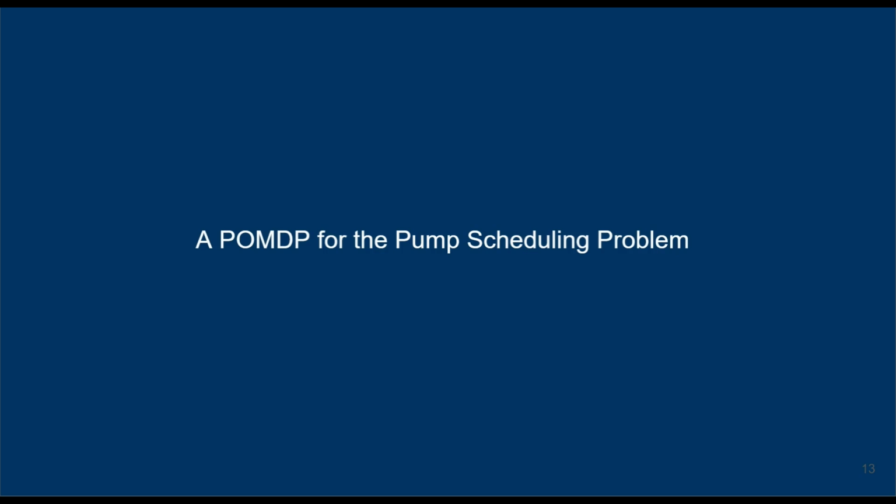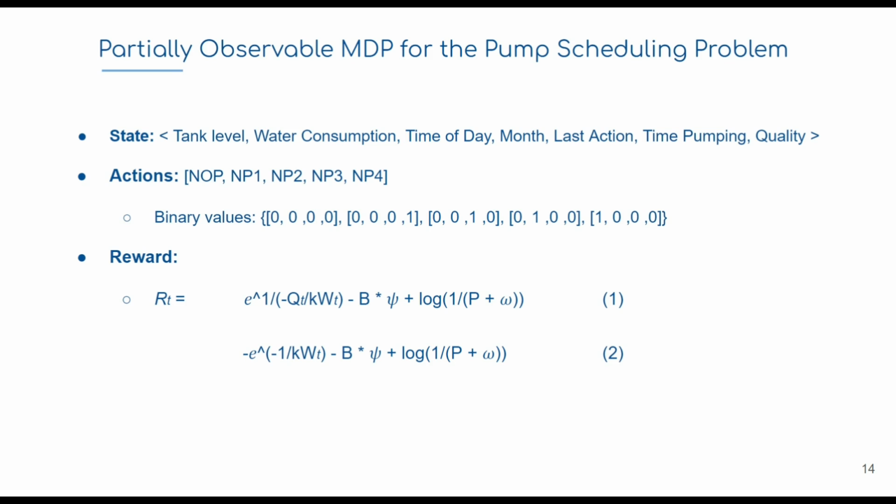So the next step is to propose a representation for the pump scheduling problem as a partially observable Markov decision process. Here we have the state representation, and the states and the observations are interchangeable in the context of this work. We have the actions: one action for each pump, and also the option to not operate.